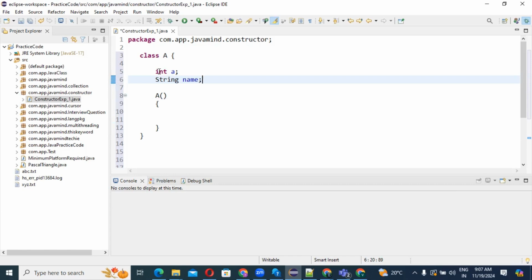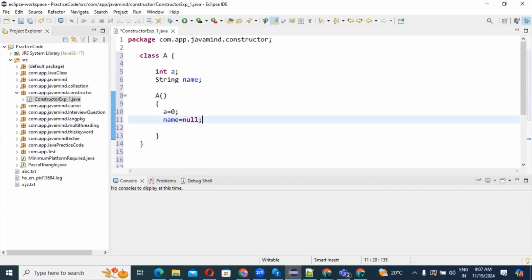After creating these, if you want to initialize these two fields, what you can do is write here a equals 0, and name equals null.